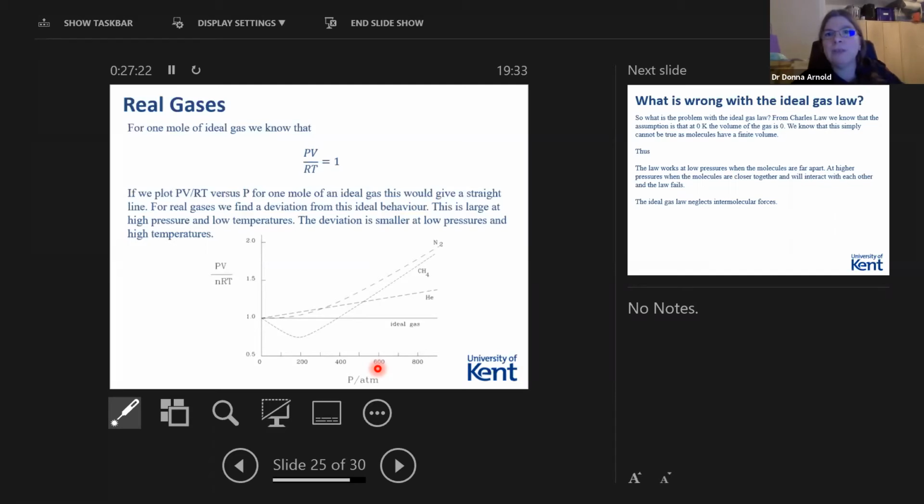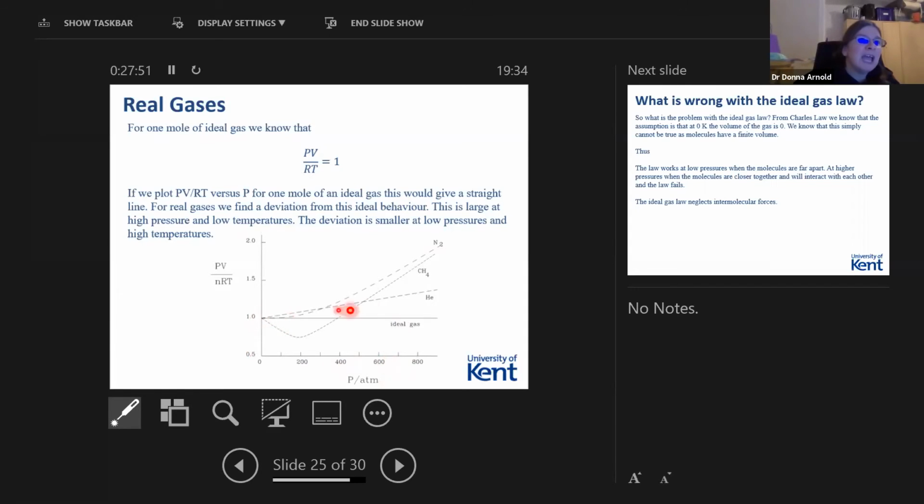Okay, so why do real gases not behave? For 1 mole of ideal gas, all I've done here is rearrange the equation we had on the previous slide. We know that PV over RT equals 1. And if we plot PV over RT versus pressure, we've got lots of different gases here. An ideal gas would give a straight line, because that's the ideal behavior.